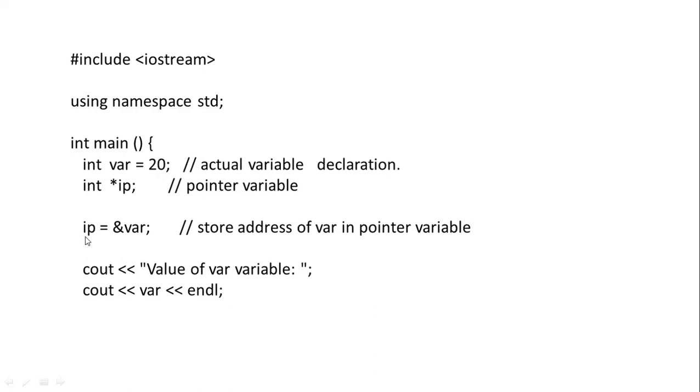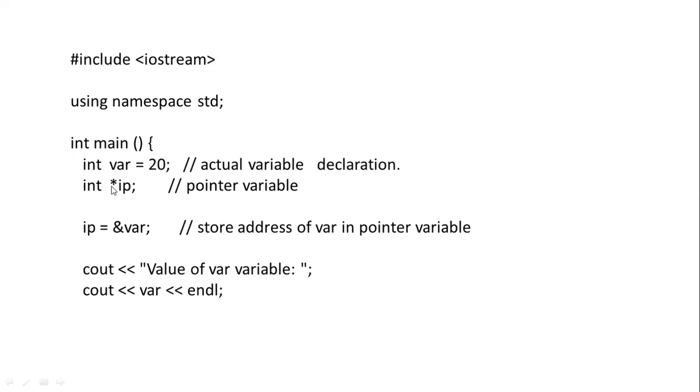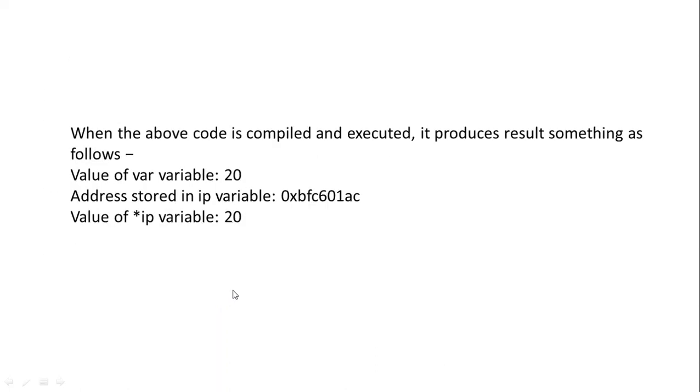Here IP is the pointer variable, right? And now we have to find the value of the var variable, the address stored in the IP variable, and the value of *IP as the output. For that we first write cout value of var variable, and the var variable value will be var, right? So endl, end the line. That means this will be printed in a single line. That's why we put it like this with endl. Okay, that means the answer will be like this.